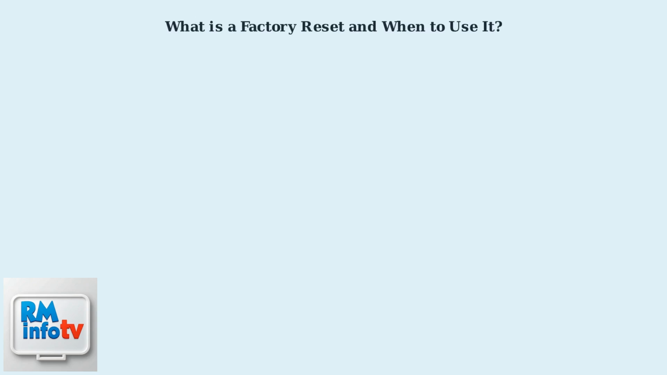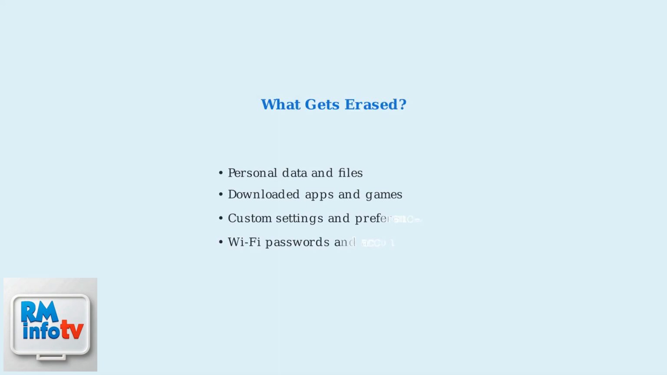A factory reset erases all personal data, apps, and settings, restoring your Samsung Galaxy Tab E to its original out-of-the-box state. This process wipes the device clean, removing all user-installed apps, personal files, custom settings, and even saved passwords. Specifically, it erases personal data like photos and documents, all downloaded apps, your custom settings, and even saved credentials. However, the device's firmware remains intact.